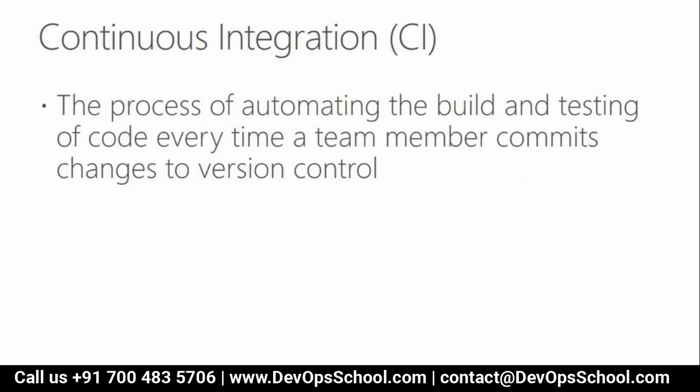The process of automating the build and testing of code every time a team member commits a change to version control. That is what continuous integration is. So try to understand. Basically, in continuous integration, we are going to combine two things: build and testing. Build means what? Our code.